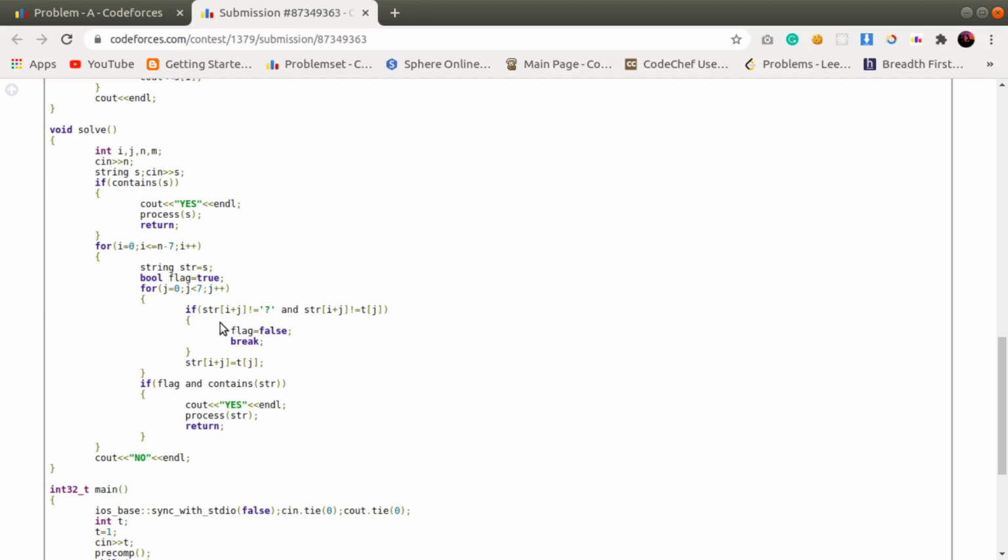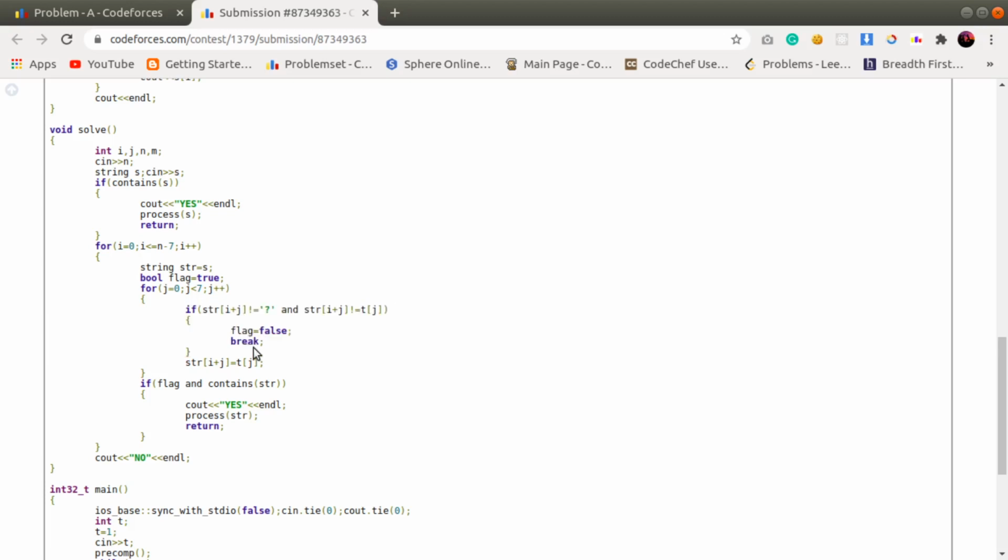And how can we do that? Obviously, if my value at i plus j is not equal to a question mark, and my value at i plus j is also not T of j, T is my pattern. So what is this part?